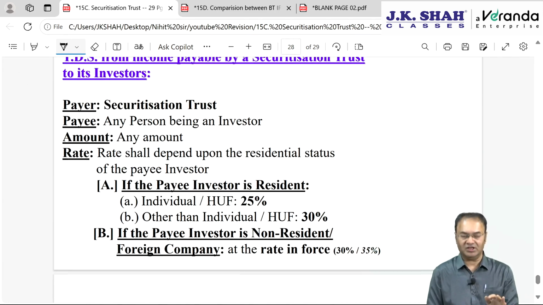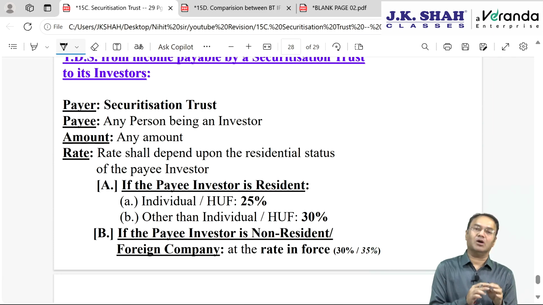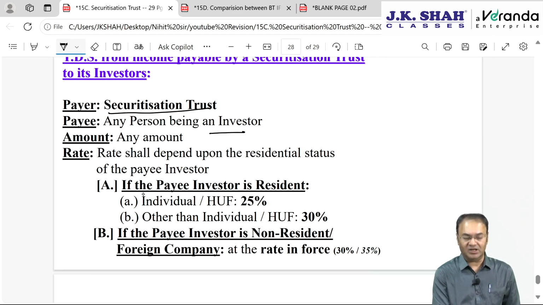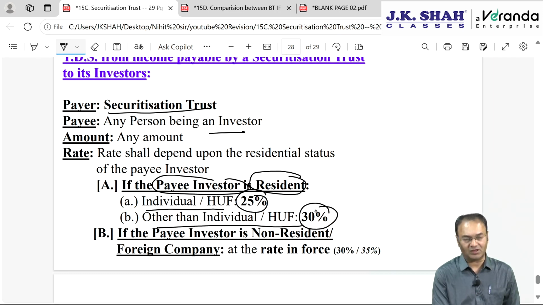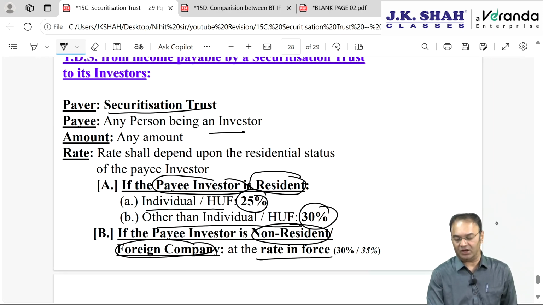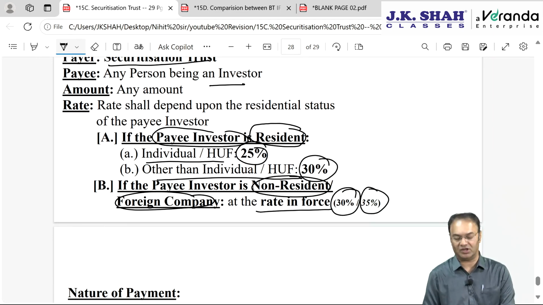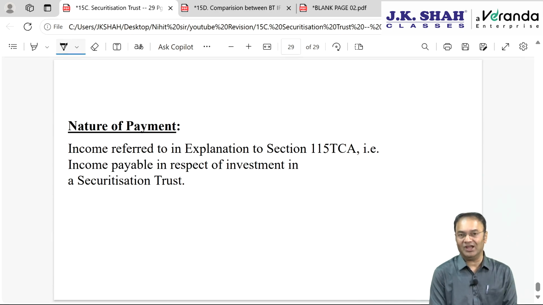Okay, 194LBC: TDS on entire income. Whatever income is distributed, irrespective of the nature of income, at the same flat rate. Income distributed by a securitization trust to an investor will be subjected to TDS. If the payee investor is a resident individual or HUF, then 25%; other than individual or HUF, then 30%. But if non-resident or foreign company, then at the rate in force, and rate in force would mean 35% if foreign company or 30% in case it is another non-resident. Nature of payment: any income distributed by securitization trust to investor.